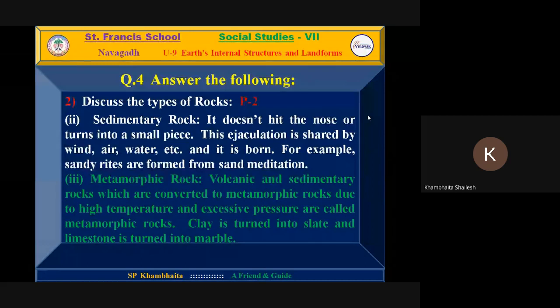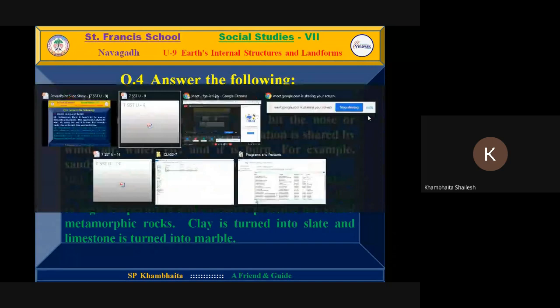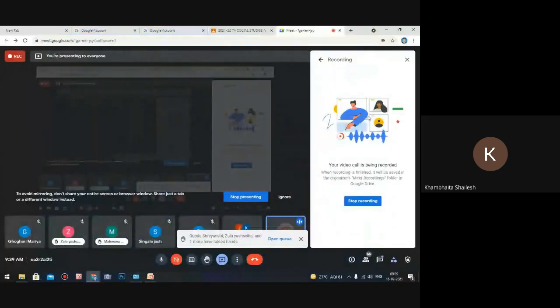For example, clay is turned into slate, while limestone is converted into marble. In this way, metamorphic rock comes into existence. Thus, the exercise of this chapter is over. Now we shall move on to the next chapter. Before that, any question from your side?